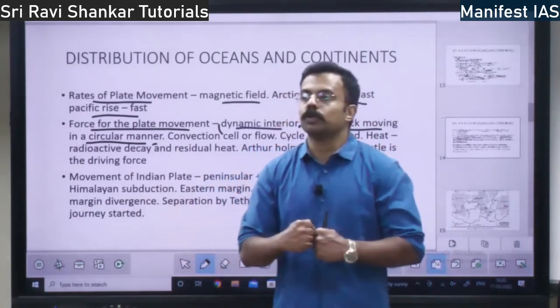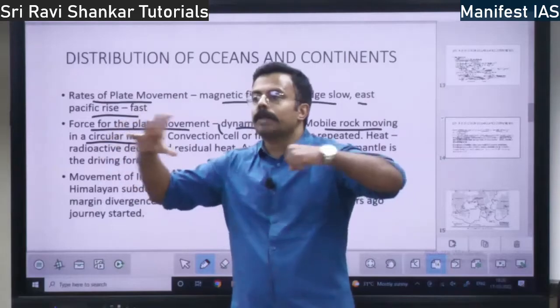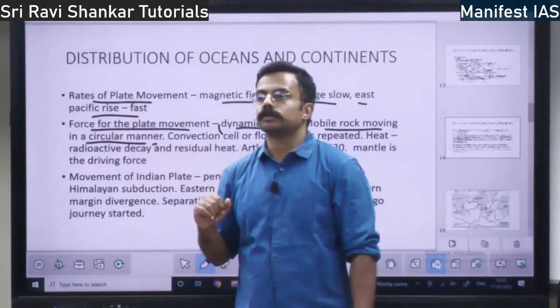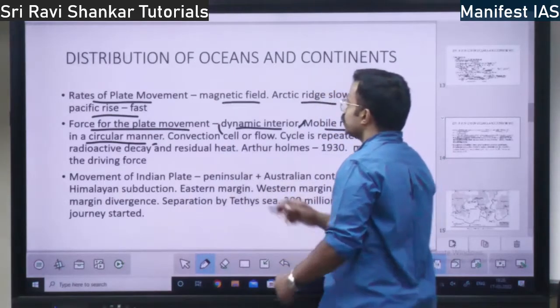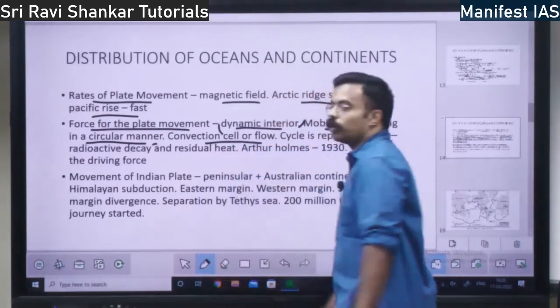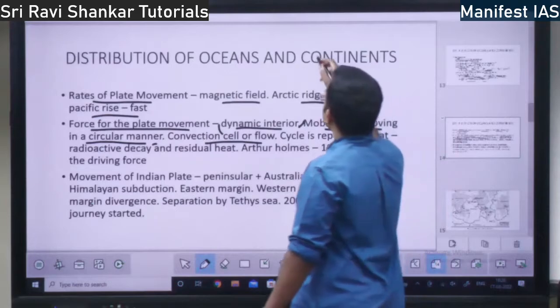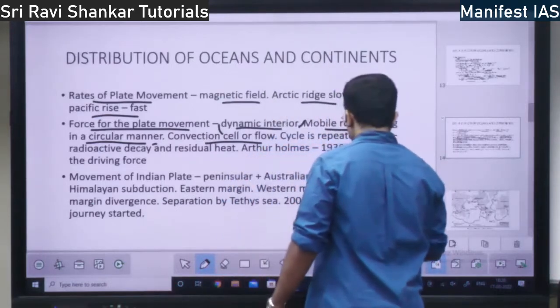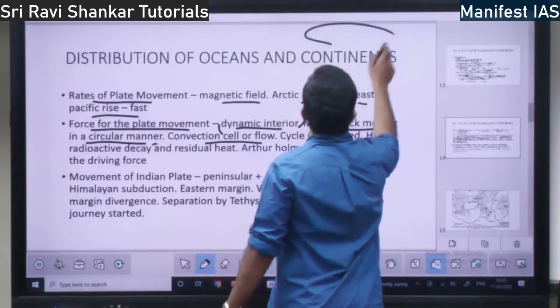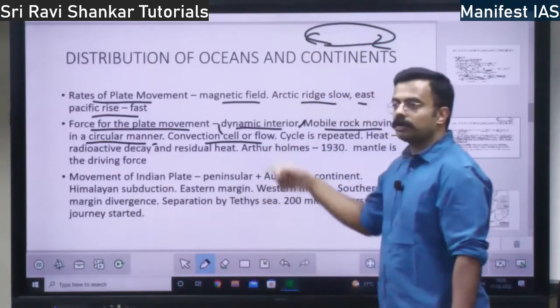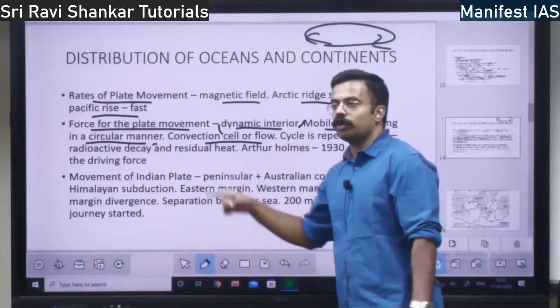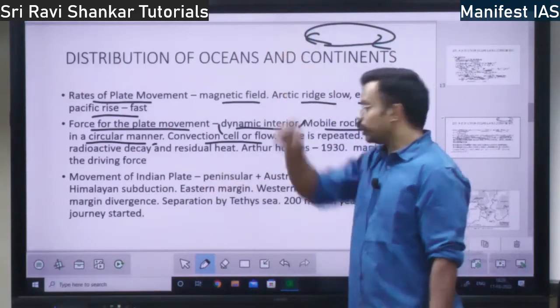Since the magma moves, the plate will also move with the magma. Because of the movement of the magma, the plate will move. There is a convection cell or flow. Convection cell means there is a cell like this. The magma will flow, and it will come up in the form of volcano.